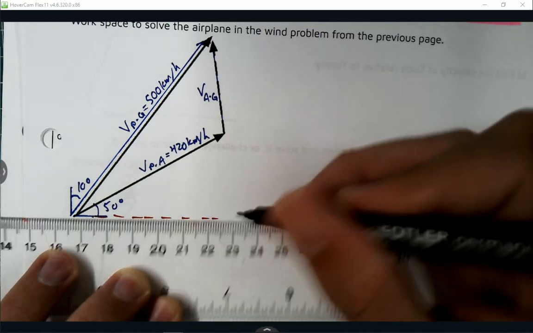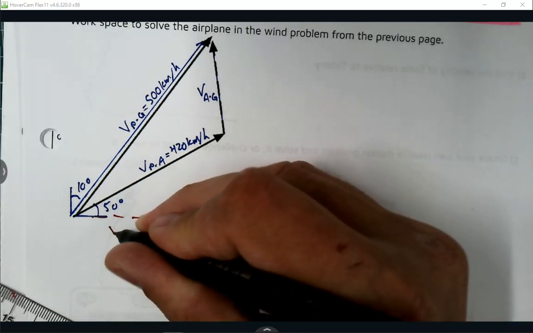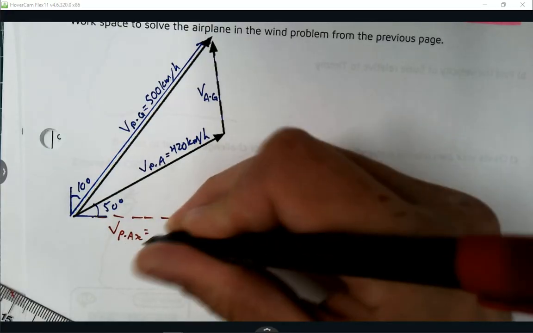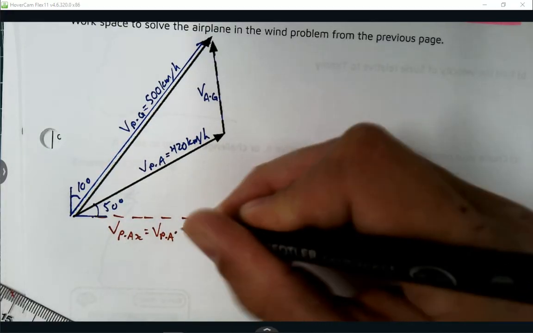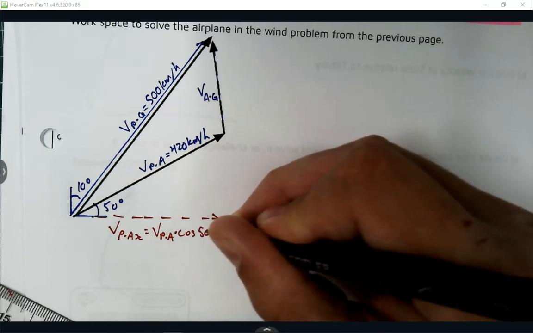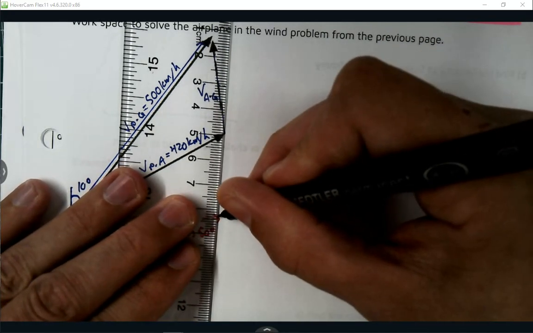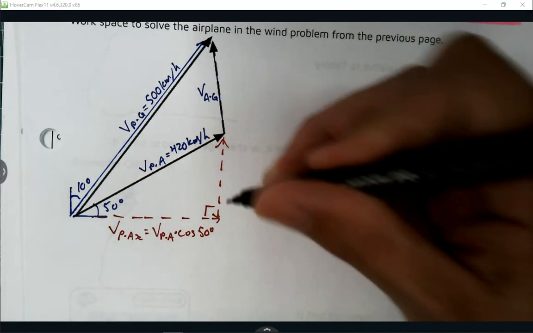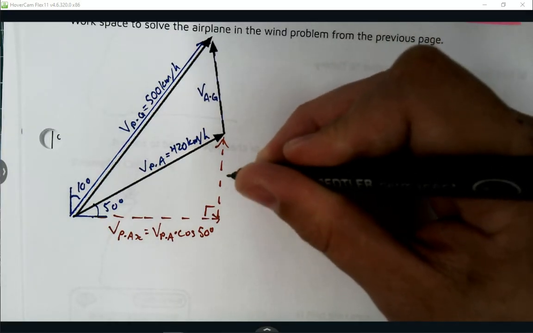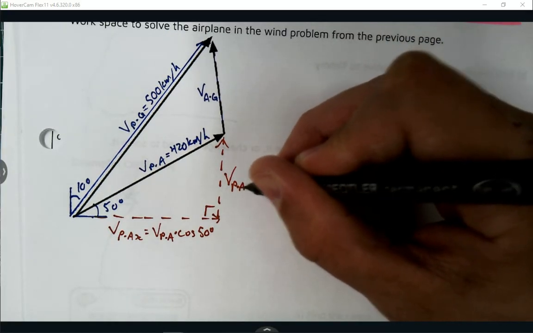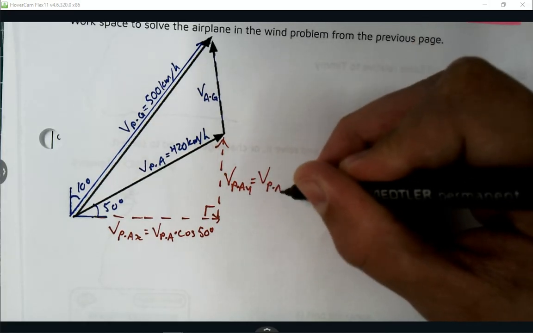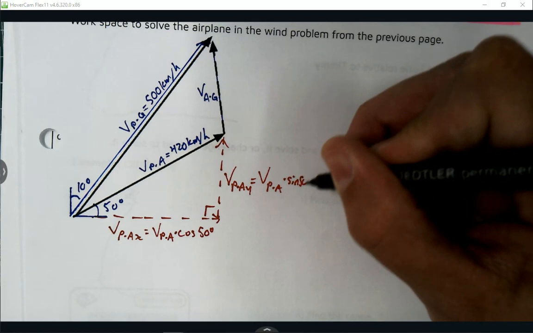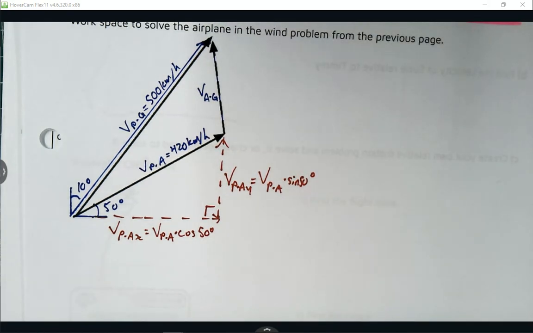that VPA had an x component. I'll call it VPAX. And it's equal to VPA times cos of 50 degrees. It's got a y component. I'll get my ruler out of the way, don't worry. It's got a y component. Of course, this is a right angle triangle because x's and y's are at right angles to each other by definition. So VPA y is equal to VPA times sine 50 degrees. Again, just a SOHCAHTOA statement because we know the hypotenuse and we know the 50 degrees.